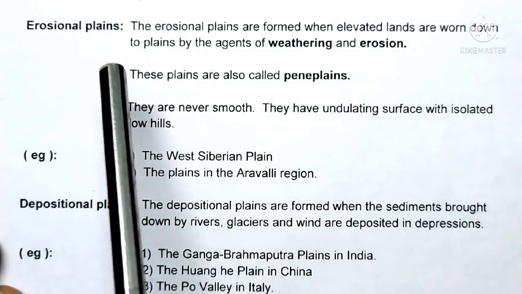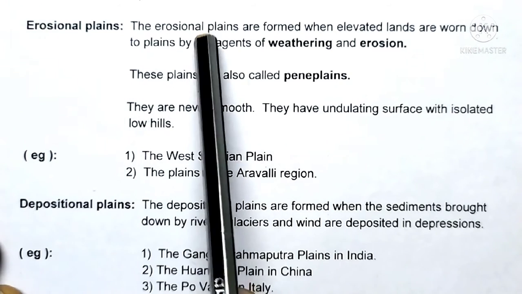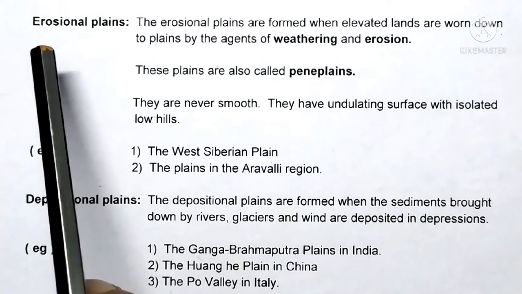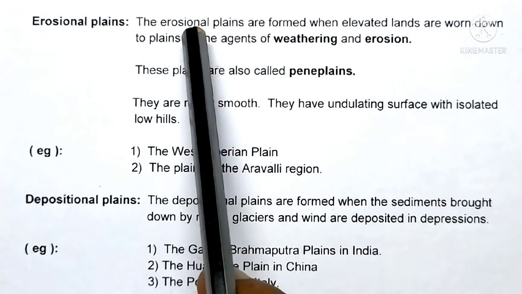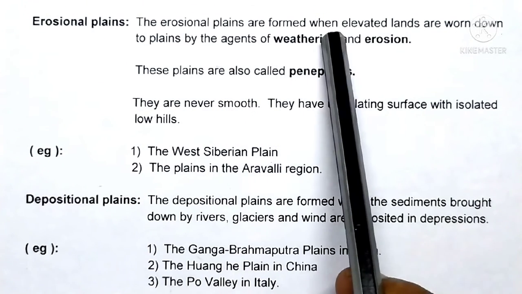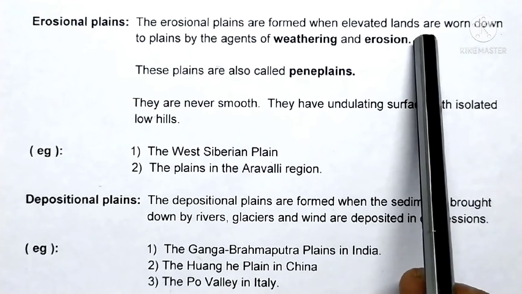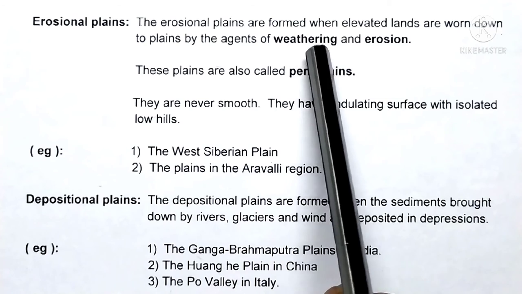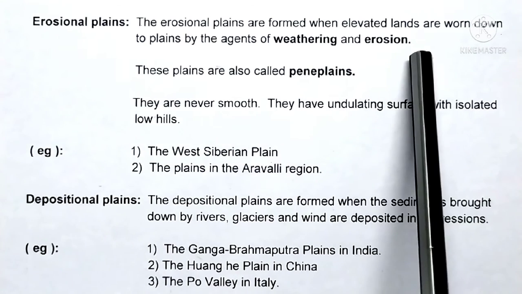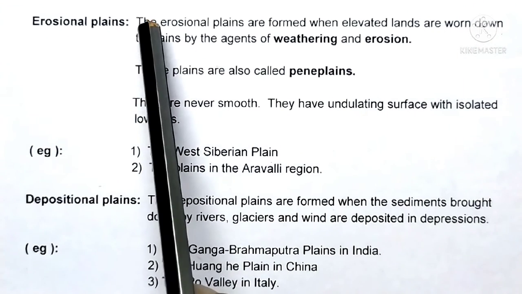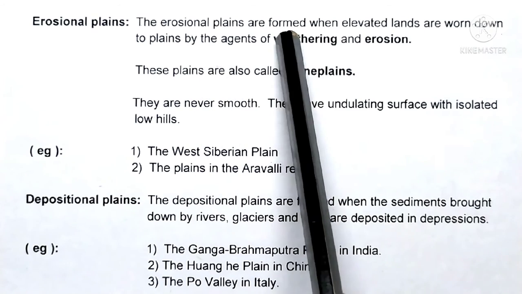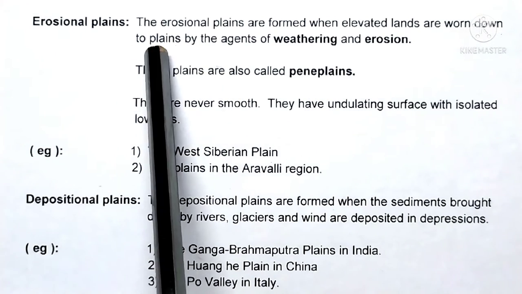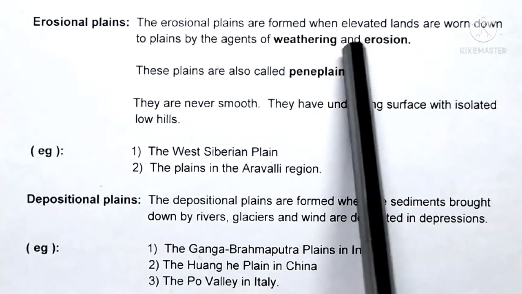Erosional plains. The erosional plains are formed when elevated lands are worn down to plains by the agents of weathering and erosion.